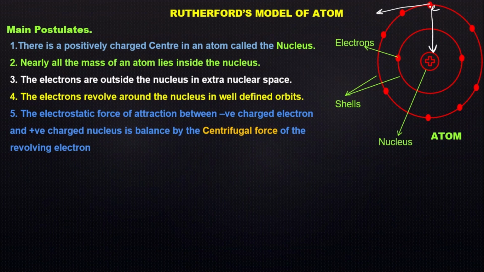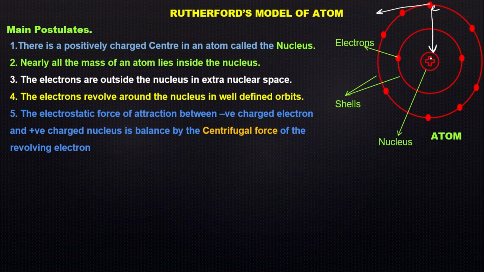If the centrifugal force and the electrostatic force are balanced, the electron will successfully continue revolving around the nucleus. But if either force is unbalanced, like if the electrostatic force is greater than the centrifugal force, the nucleus will start attracting the electron towards itself, and because of the increasing electrostatic force, the electron will fall into the nucleus.